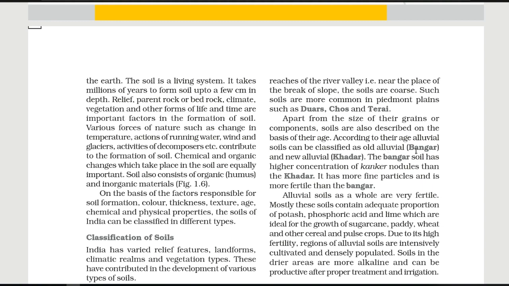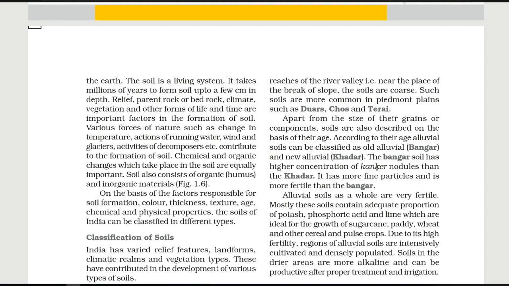Old alluvial means Bangar and new alluvial soil means Khadar. So the old alluvial soil is known by the name of Bangar and the new alluvial soil is known by the name of Khadar. Let's see what is the difference between these 2 types of alluvial soils. The Bangar soil has a higher concentration of kankar. It is a Hindi word. In English, we can use the word nodules. Khadar has more fine particles and is more fertile than the Bangar.